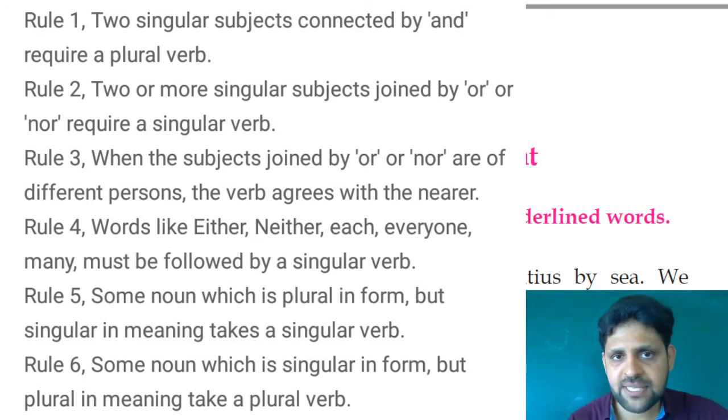And one more example: bread and butter is his daily food. Bread and butter is a single item; it is not talking about two different subjects. Have you understood?